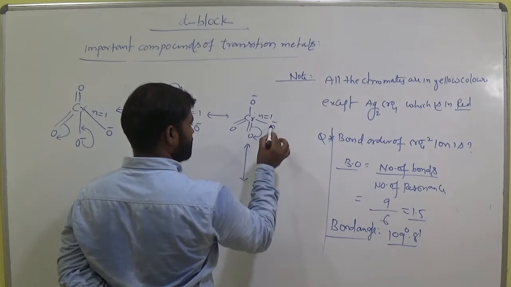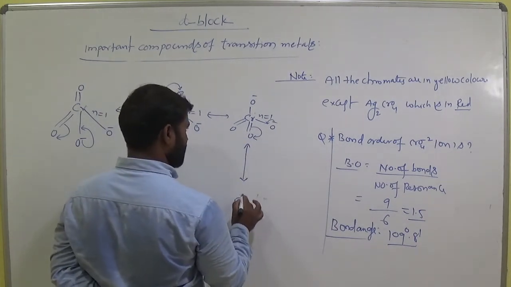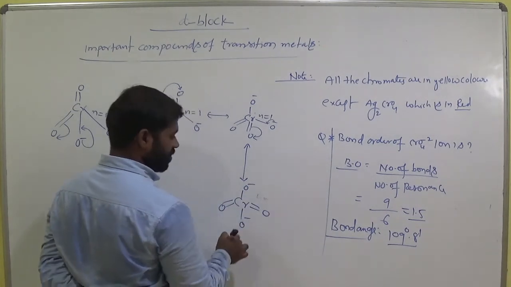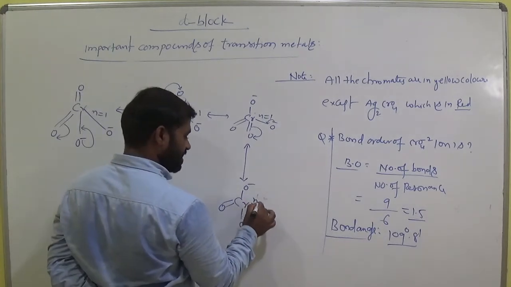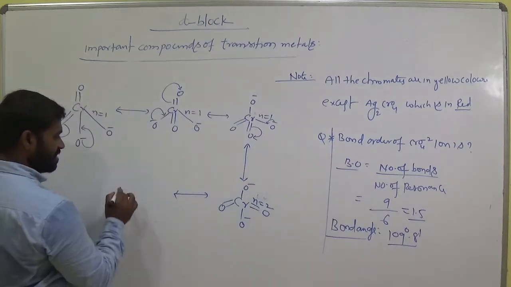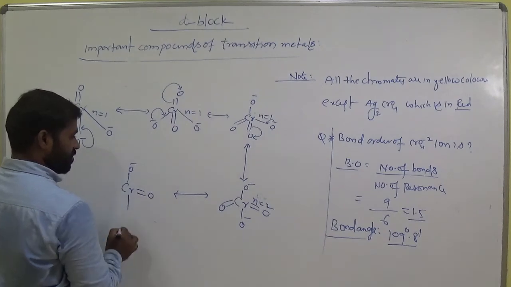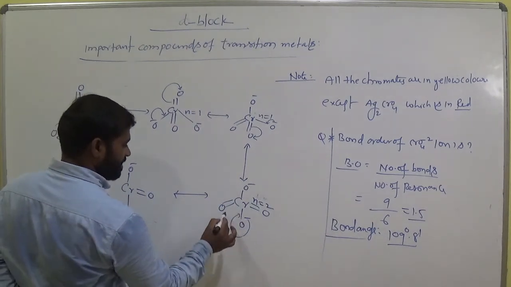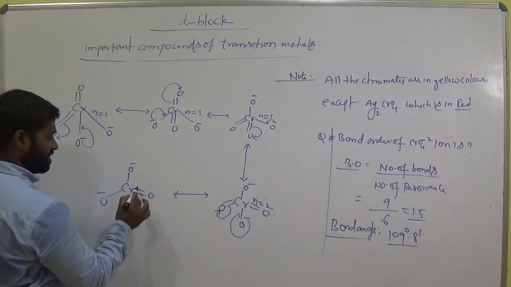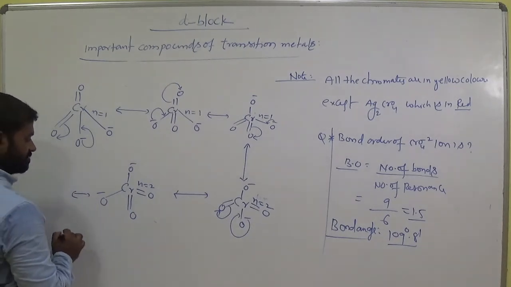This is shifted onto this oxygen, this bond is in between chromium and oxygen. So let's see the structure. Cr-O minus, Cr double bond O minus, double bond O. How many bonds are at this chromium? 2 bonds. n equals 2 bonds here. Okay. And from this one, the chromium has O minus and double bond O. Now this is in between these two and this is again this. Okay. And here it is double bond and O minus. This is 2 bonds here, 1 and 2. And come to the last one.